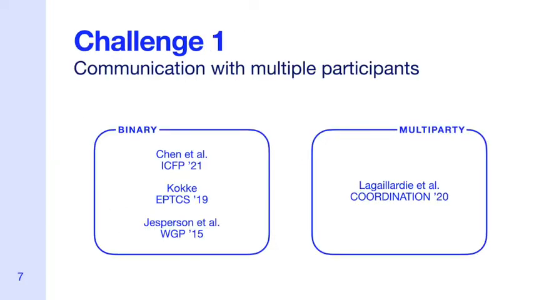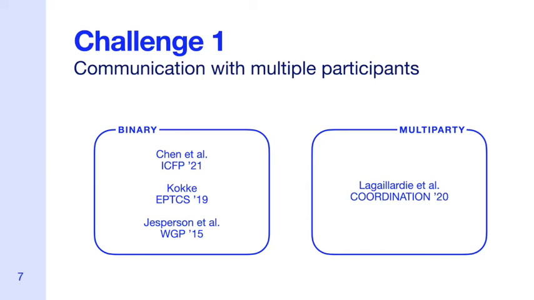While there are already numerous implementations of session types in Rust, in this project we address several limitations in the current state of the art. The first is that most previous work targets only binary session types, and therefore supports protocols with only two participants.